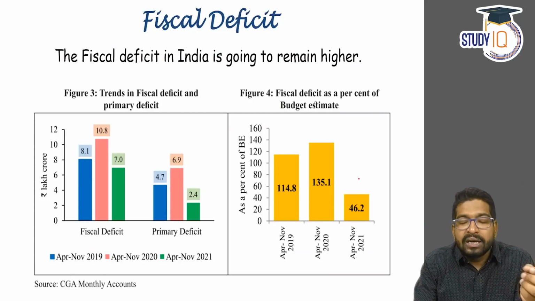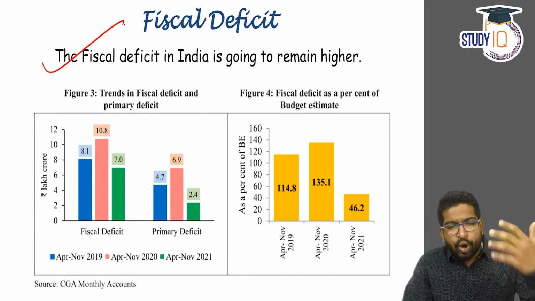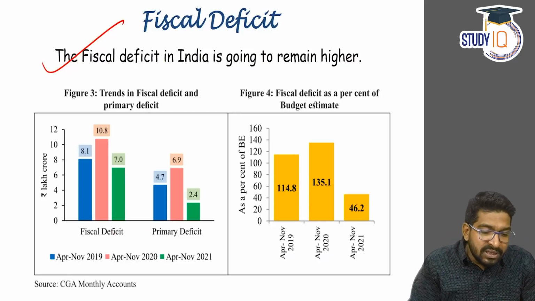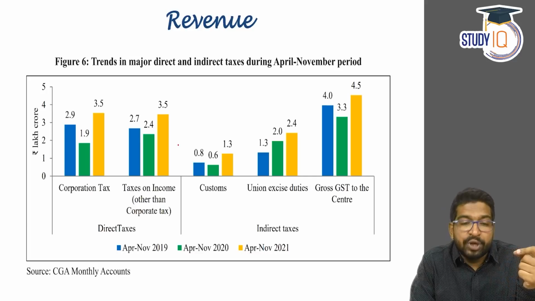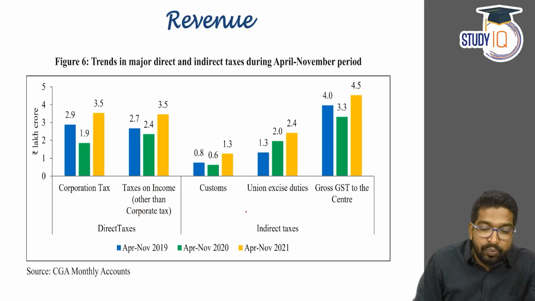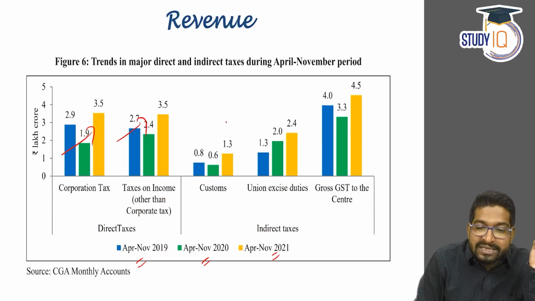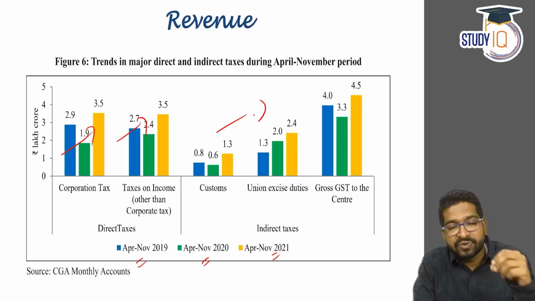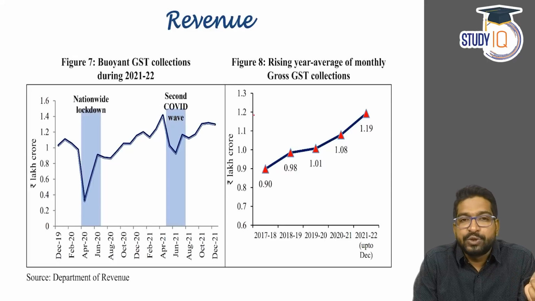Now, if we look at the fiscal deficit, the economic survey does highlight that the fiscal deficit is going to remain high, but over a long period, we are going to reduce it. You can see here, the fiscal deficit is still in higher numbers, but the revenue trends are quite positive. Now, if we look at the revenue periods, April-November 2019, April-November 2020, April-November 2021, we are looking at continuously rising revenues in terms of corporation tax, income tax, customs tax, and GST also.